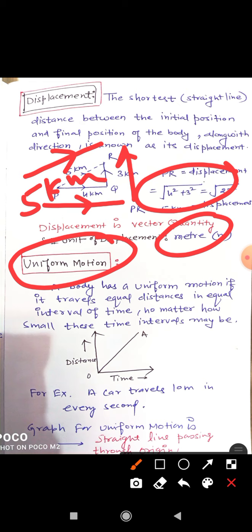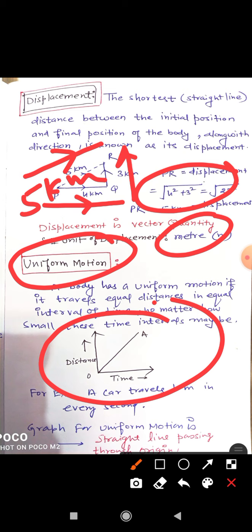You can say you will follow such a type of motion in which you will cover equal distance in equal intervals of time. For example, in every 1 second, if you cover 10 meters, it means you are doing uniform motion. And for such a motion, the graph will be a straight line between distance and time passing through the origin.